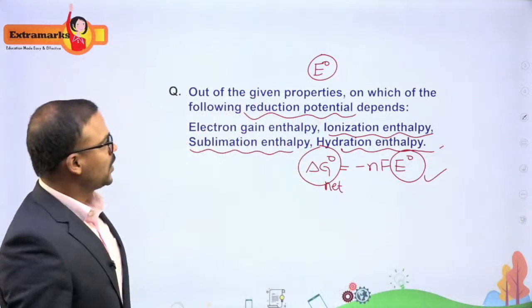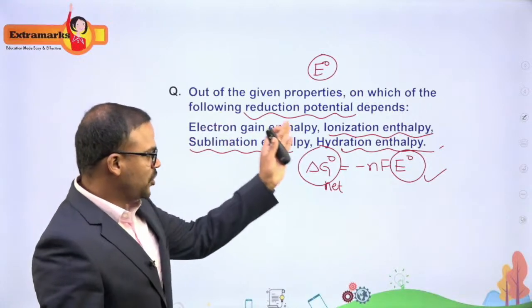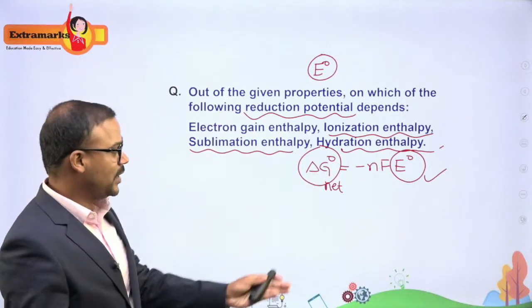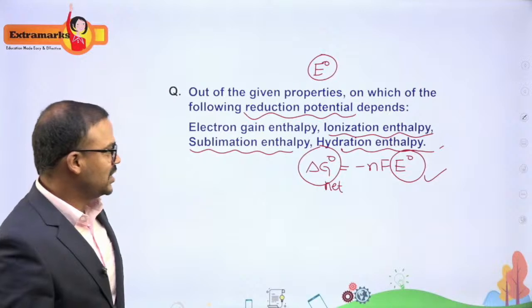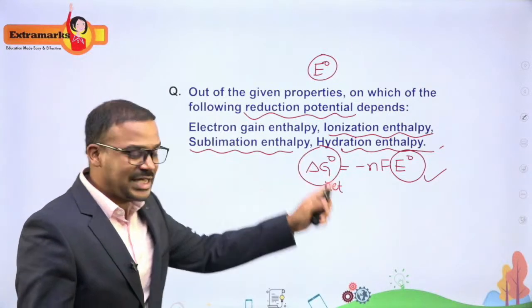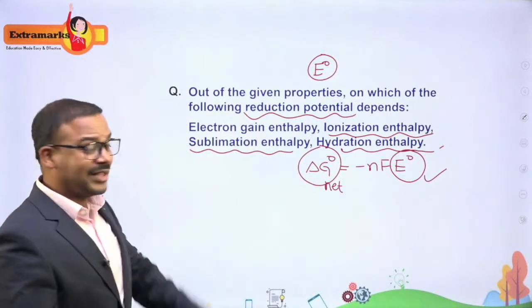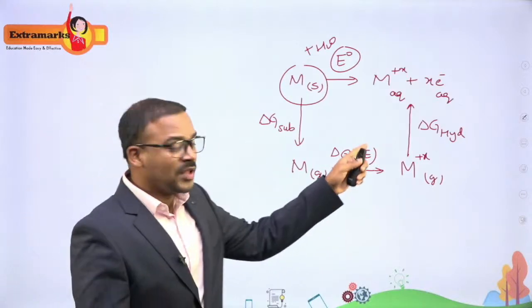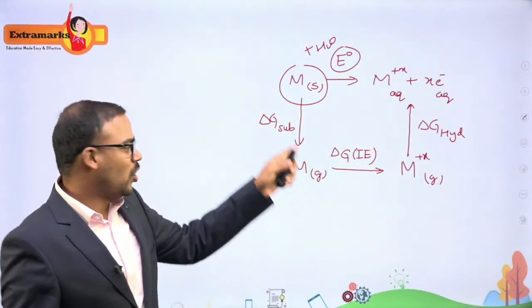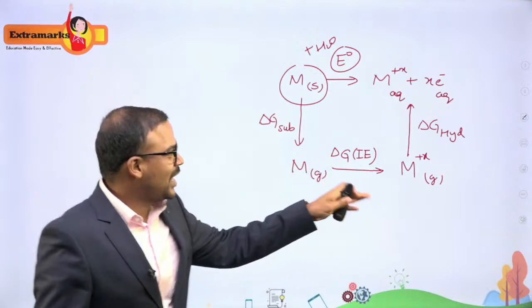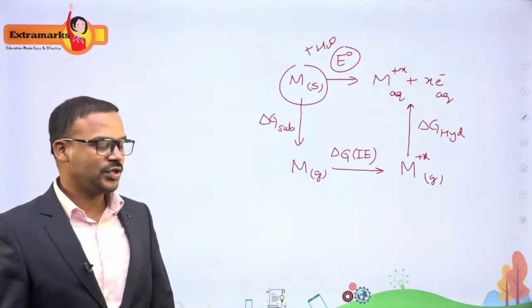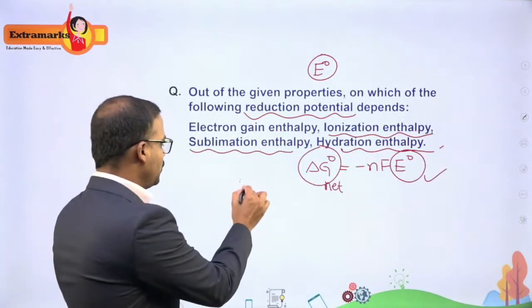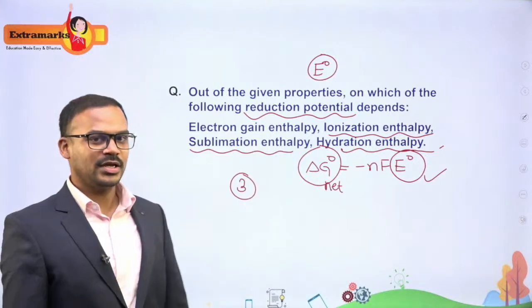So what I can say is that this E naught, the reduction potential which I am calculating, is indirectly dependent on these 3 properties, that is ionization enthalpy, the sublimation energy and the hydration energy, but not the electron gain enthalpy, because you don't see any gaining of electrons in this process. It is all sublimation, losing the electron and hydrating itself. So it is 3. So my answer will be 3 among these 4 options.